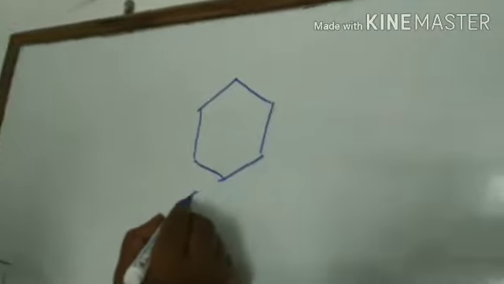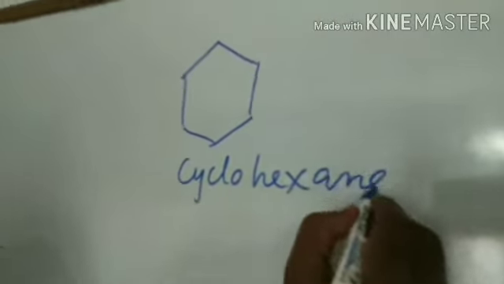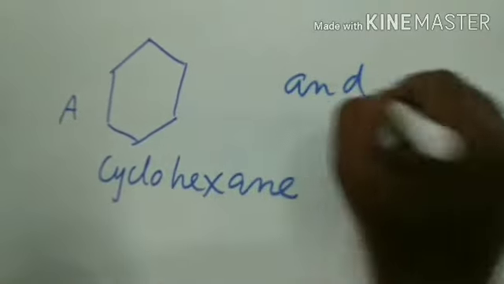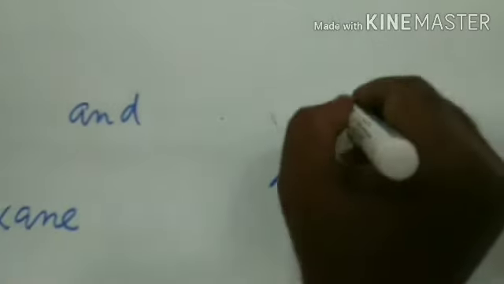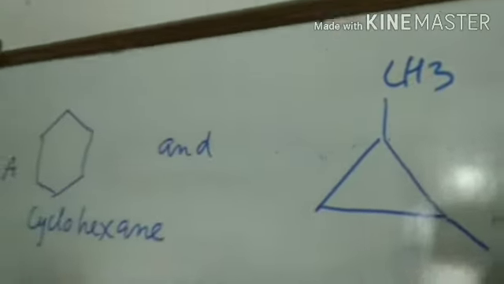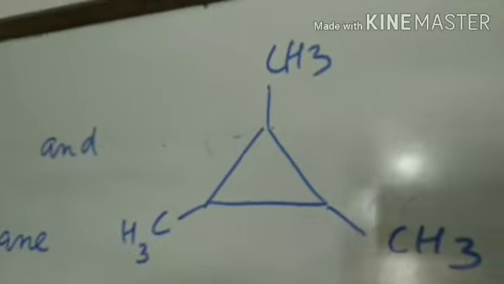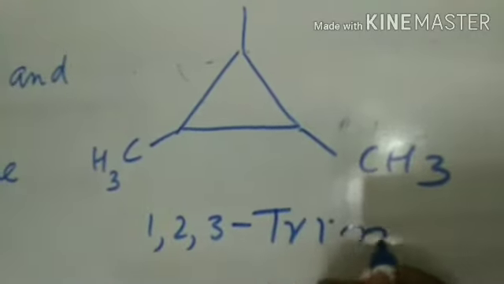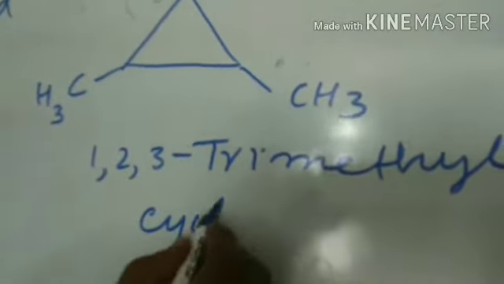This is cyclohexane. This is marked A, and a cyclopropane derivative, 1, 2, 3 trimethylcyclopropane. This is marked B.